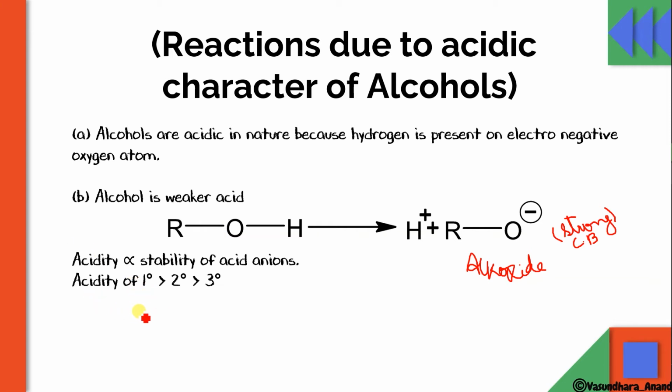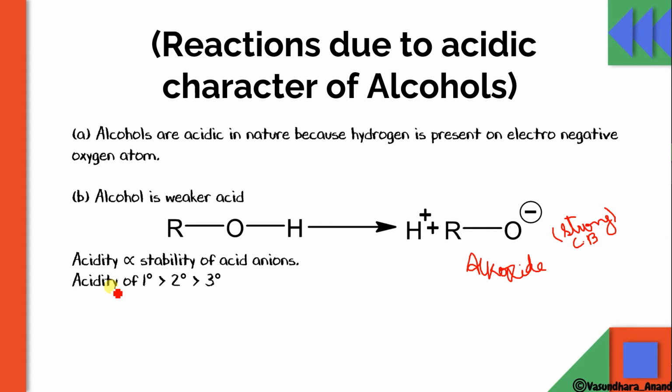If we talk about the acidic strength order, acidity is not actually the correct word, because an acid should have acidity... sorry, an acid should have acidic strength, and bases have basicity. So acidity is not a correct word, but in many books it is written like that only. The better term we will use is acidic strength. Acidic strength of alcohol will be highest for primary, then secondary, then tertiary.